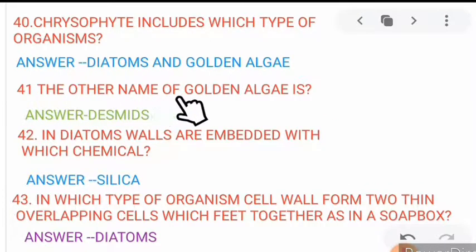41. What is the other name of golden algae? The other name of golden algae is desmids. Next, in diatoms, walls are embedded with which chemical? I mean cell wall. In diatoms, the cell wall is composed of silica. Next, in which type of organism does the cell wall form two thin overlapping shells which fit together as in a soapbox? Diatoms. In diatoms, the cell wall forms two thin overlapping shells which fit together like a soapbox.